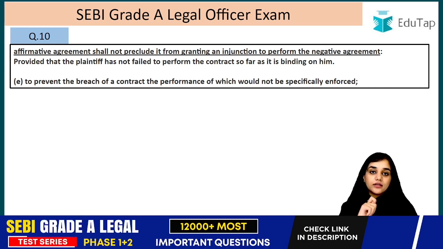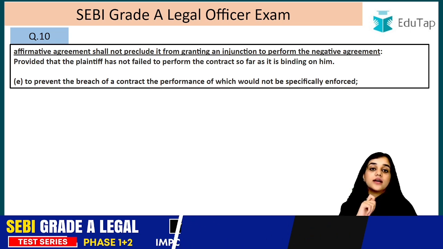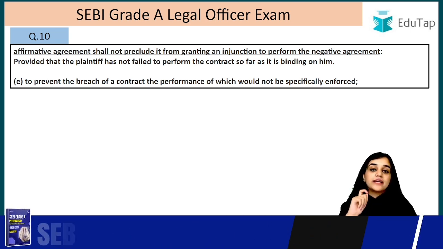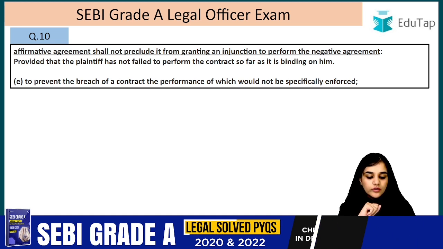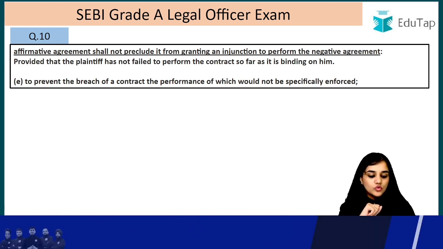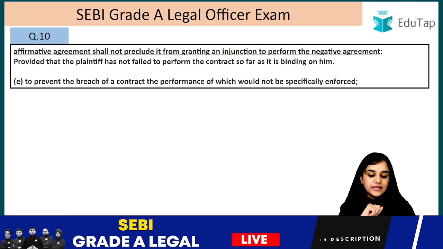So, the court can grant an injunction in this case against that teacher that you will not be teaching in school X also, provided that the plaintiff has not failed to perform the contract so far as it is binding on him.